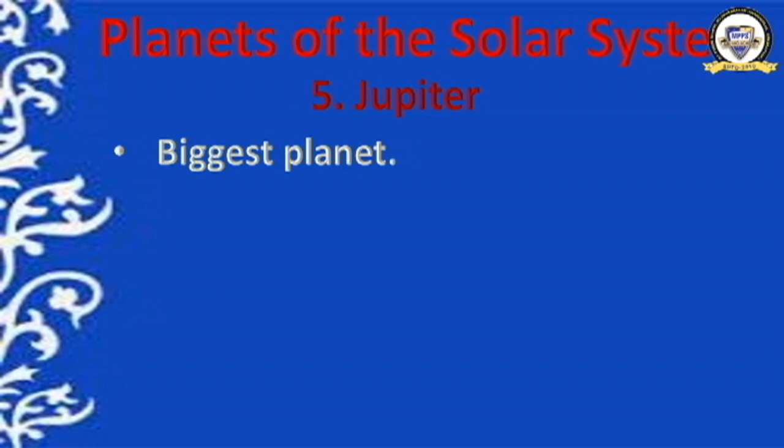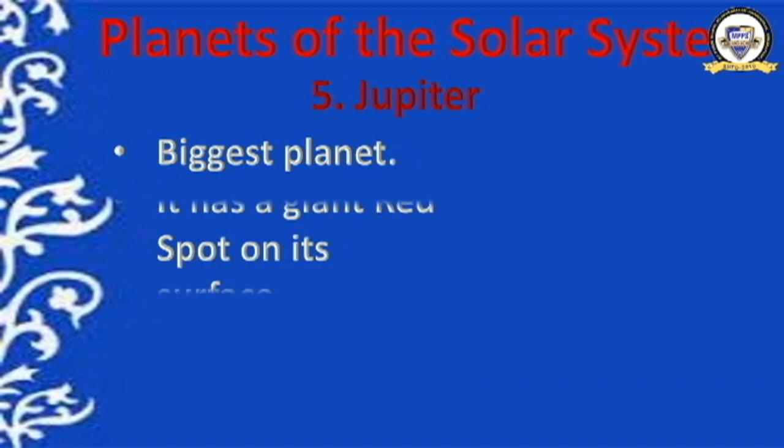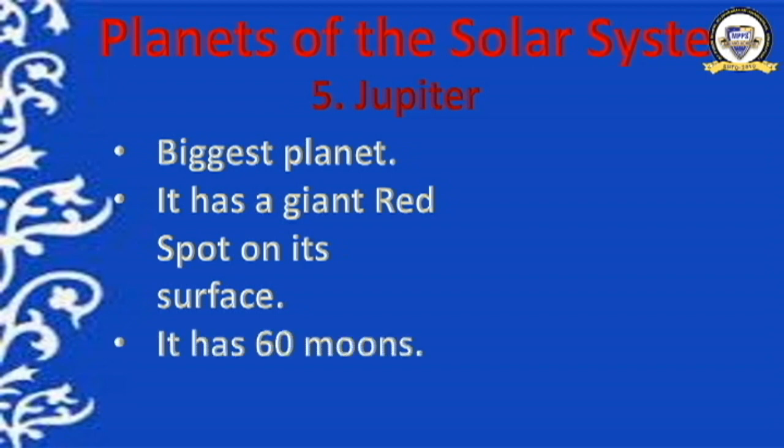Which is the fifth one? Jupiter. Jupiter is the biggest planet in the solar system, and it has a giant red spot on its surface, a huge red spot. Clear now? Its surface is made mostly of helium and hydrogen. That may be the condition of that planet which has made the red spot on its surface.